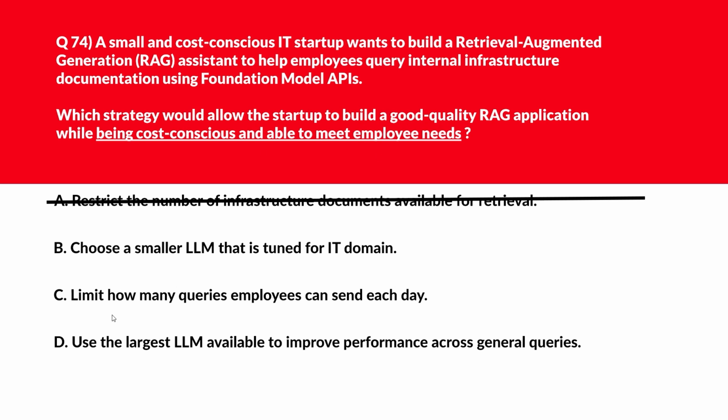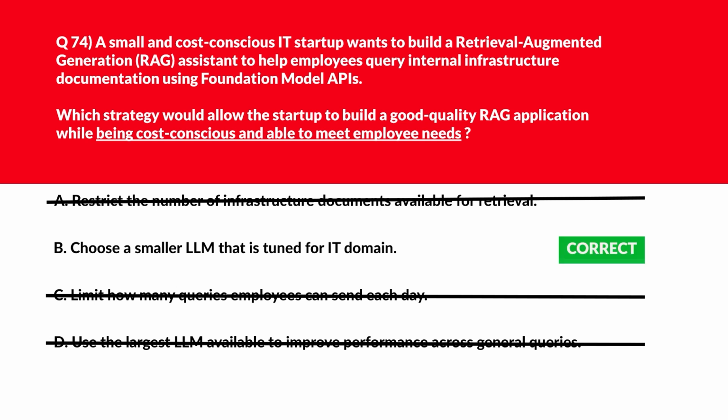Option C, if we look, limit how many queries employees can send each day. Query limits reduce usage but don't improve system quality. Wrong choice. Option D says use the largest LLM available to improve performance across general queries. Larger LLMs increase cost without ensuring domain relevance. We'll delete this. We'll lock option B as the right answer.